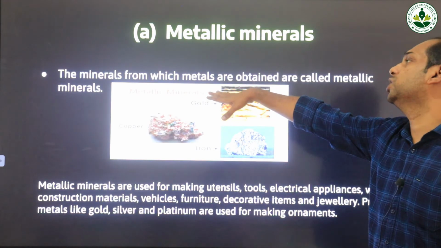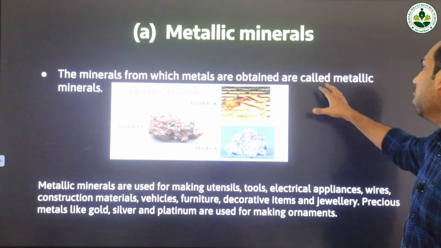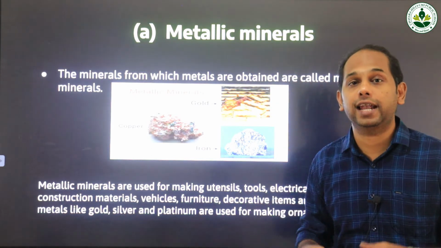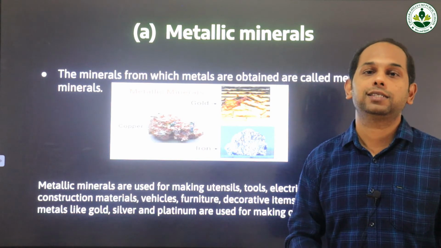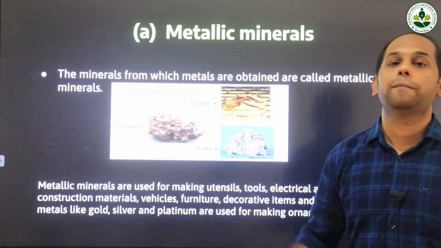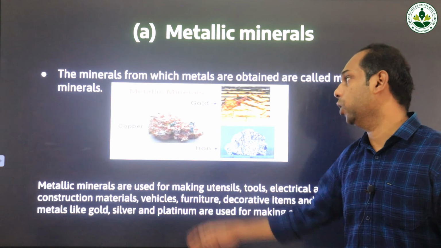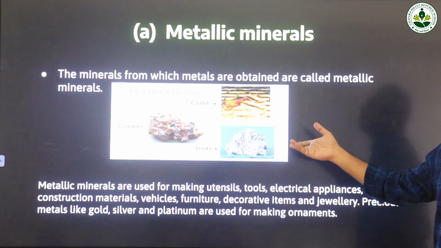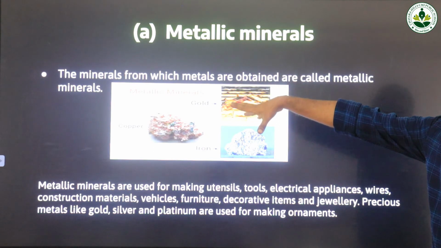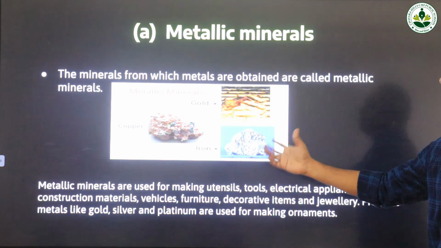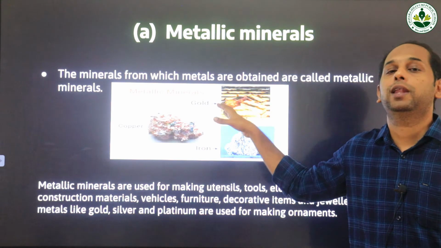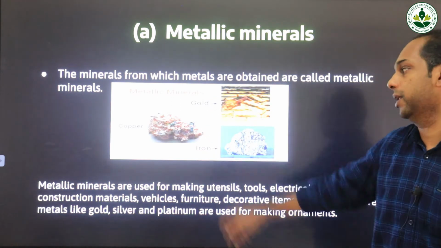The minerals from which metals are obtained are called metallic minerals. So some of the minerals in nature contain metals in them. Such kinds of minerals are called metallic minerals. For example, copper, gold, iron. These are minerals which are present in rock. So what are metallic minerals? Some of the minerals contain metals in them. Such kinds of minerals are called metallic minerals.